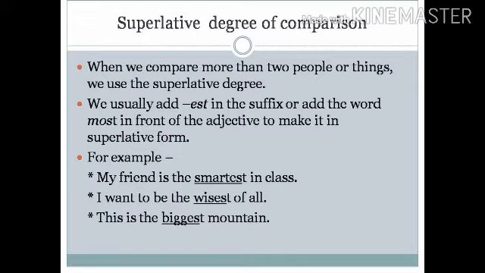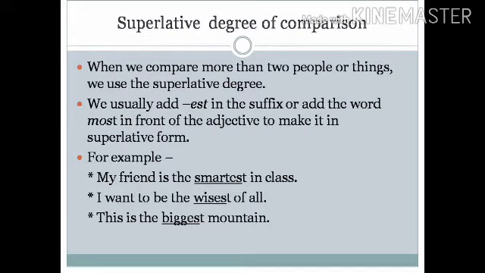The last degree of comparison is superlative. When we compare more than two people or things, we use the superlative degree. And we usually add est as the suffix or add the word most in front of the adjective to make it the superlative form. For example, my friend is the smartest in class.